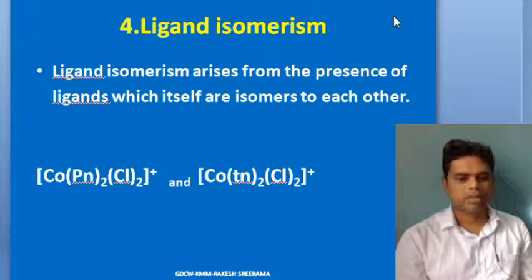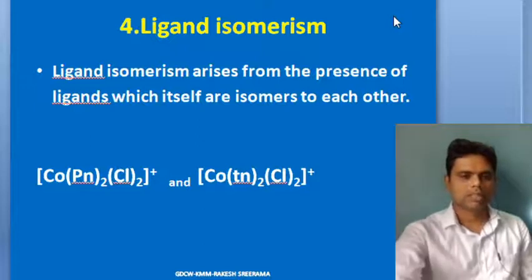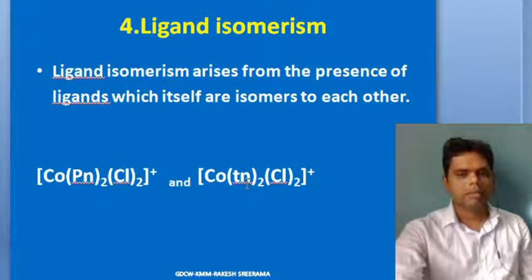So your pn is what? 1,2-diaminopropane. Its name would be bis(1,2-diaminopropane)dichloridocobalt(III) complex ion. First one is bis(1,2-diaminopropane)dichloridocobalt(III) complex ion, and this one is a ligand isomer of what?